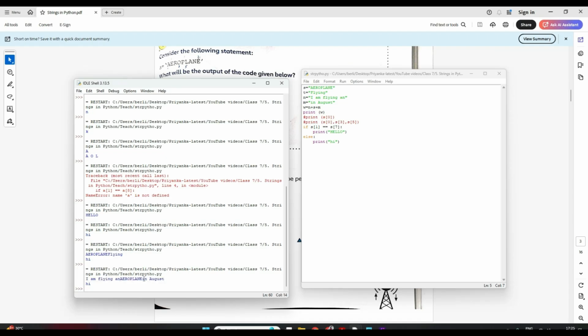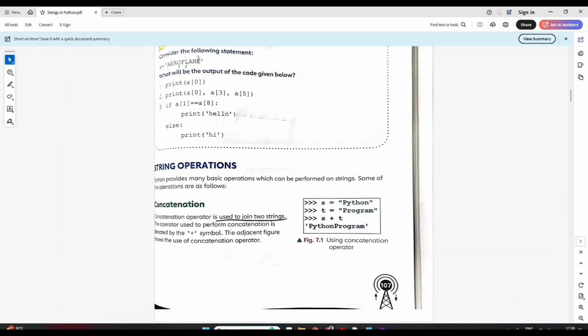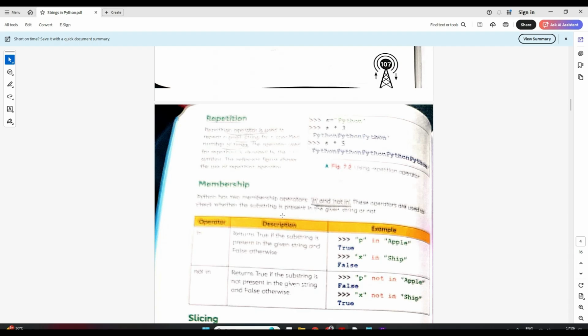Did you see there is no space in between? So it will just concatenate together. It will not give space on its own, because I remember I told you in a string the space is also considered as an index, so it will not put the space on its own. If you want a space, then you have to put that. Clear? So is concatenation clear? Concatenation is just used to join two strings. Clear?